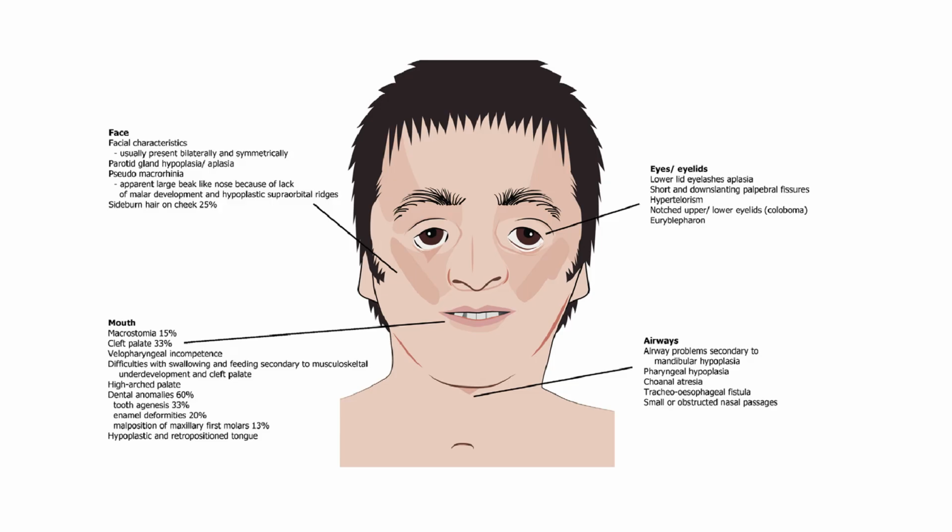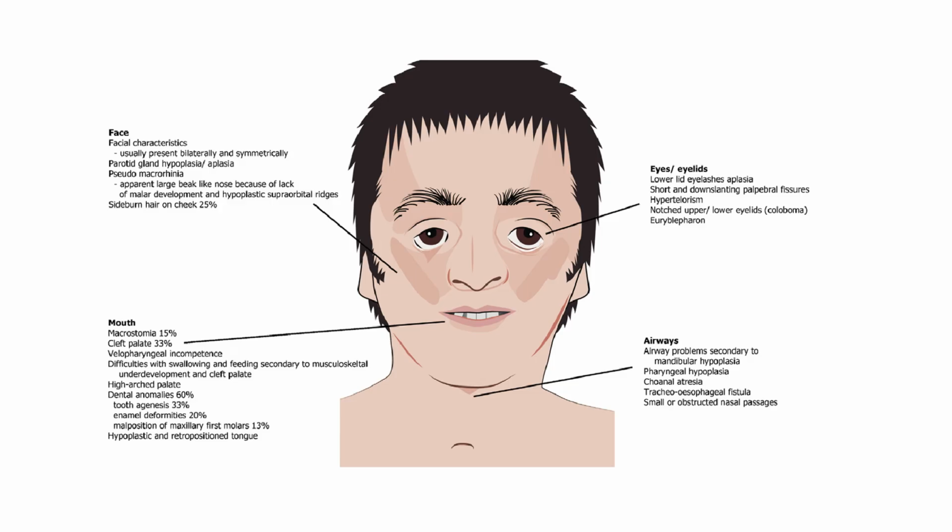In the temporal region there is sideburn hair, seen in about 25% of patients. Usually hair faces from up to down, but in these patients it faces upwards, from down to up. Sideburn hair on the cheeks and temporal regions is noted, and another very striking feature, malar deficiency, is noted.